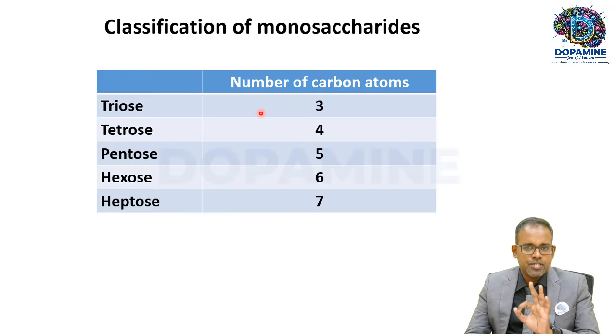For example, this is how they can be classified. If the number of carbon atoms is 3, then they are called trioses. If it is 4, then it is a tetrose. If it is a 5, it is a pentose. If it is a 6, it is hexose. And if it is a 7, it is heptose.